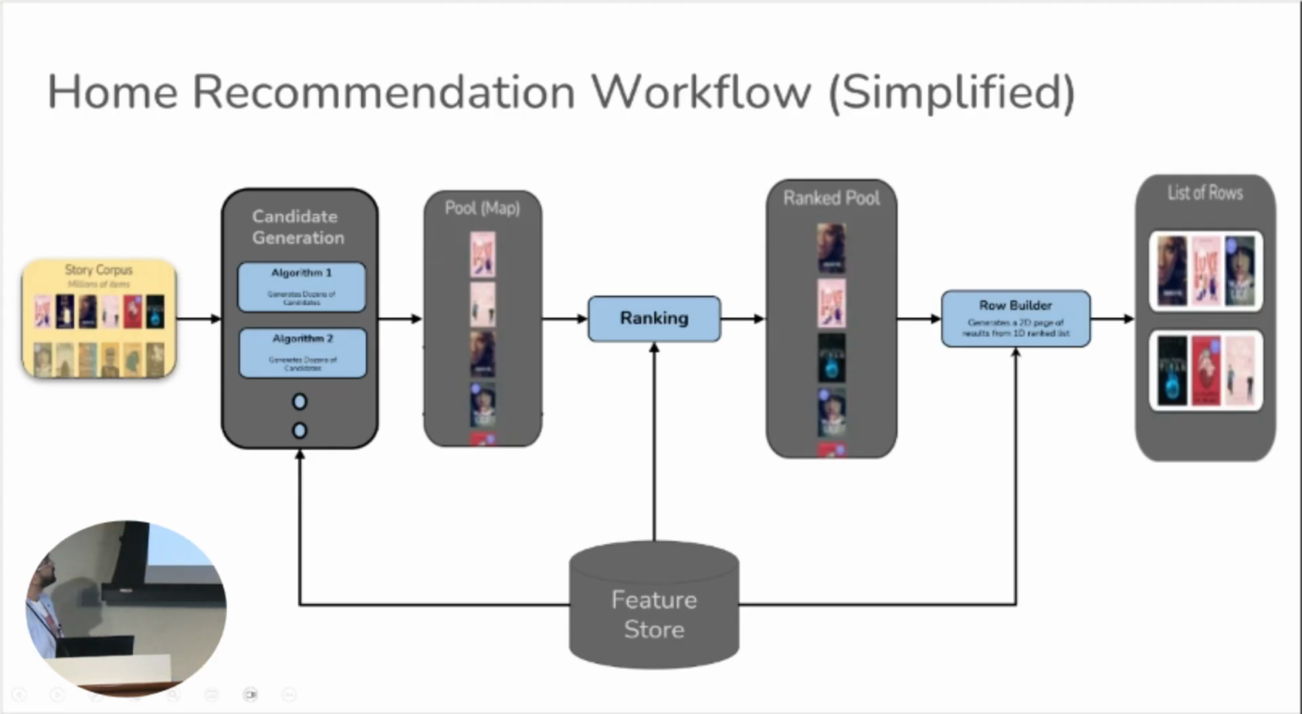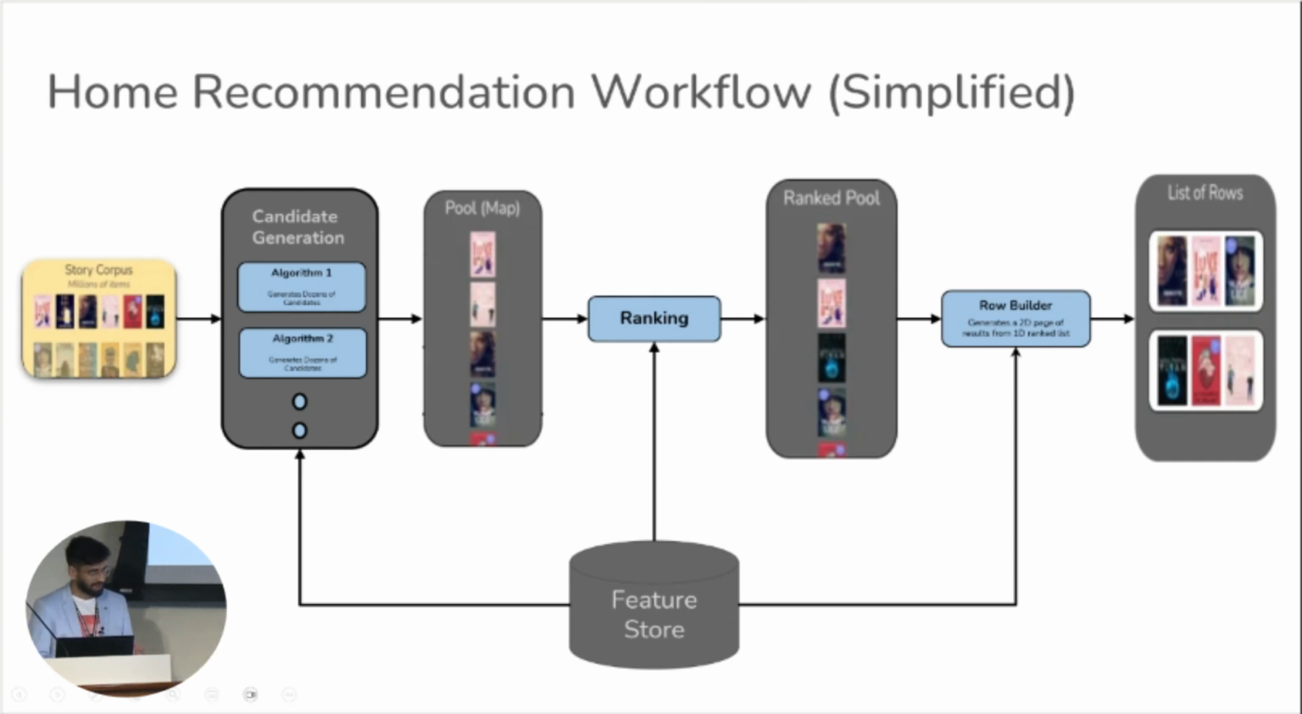So the workflow you see on the screen is a simplified version of the actual recommendation system used at that time. It follows a common pattern used in large-scale recommender systems, typically consisting of 2 to 3 key steps, where the output of one is fed into the next one. As you can see in the workflow, it begins with candidate generation, where the input is a corpus of millions of stories available on Wattpad.